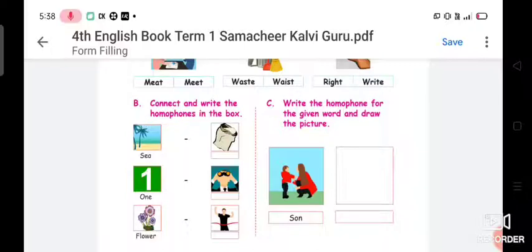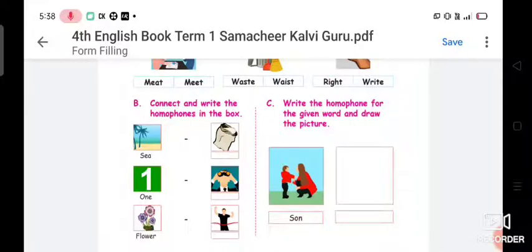The man won in the competition. So the first, number 1 O-N-E, 2 W-O-N. Third one, flower, F-L-O-W-E-R, and F-L-O-U-R. For the first picture, you have to write F-L-O-U-R and match that.